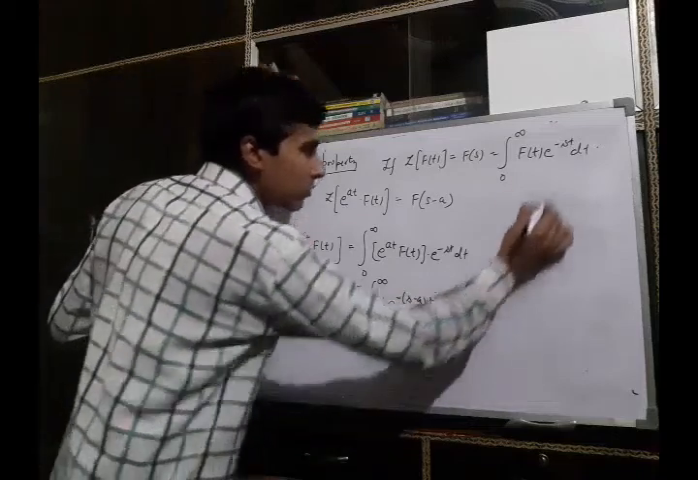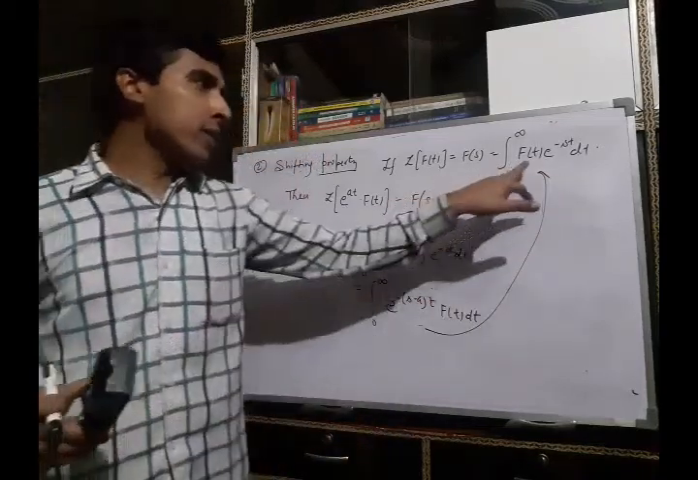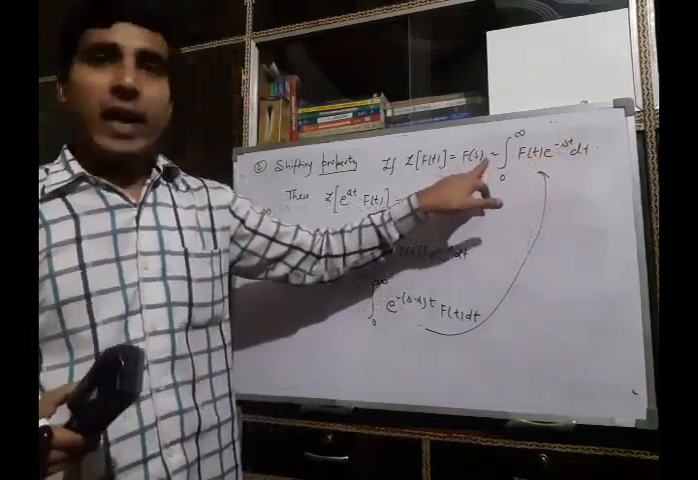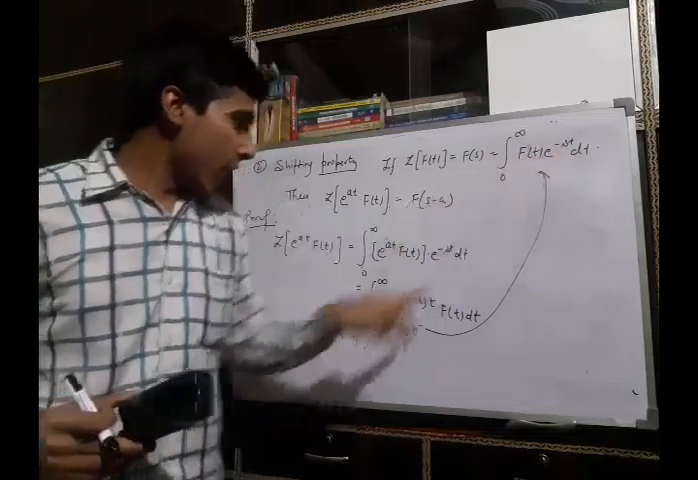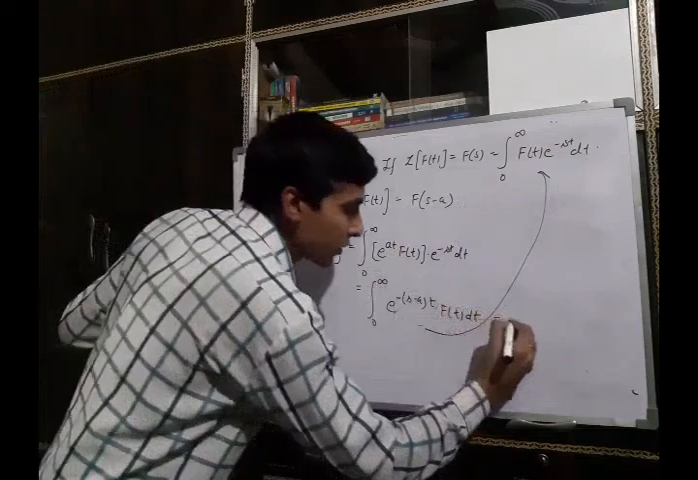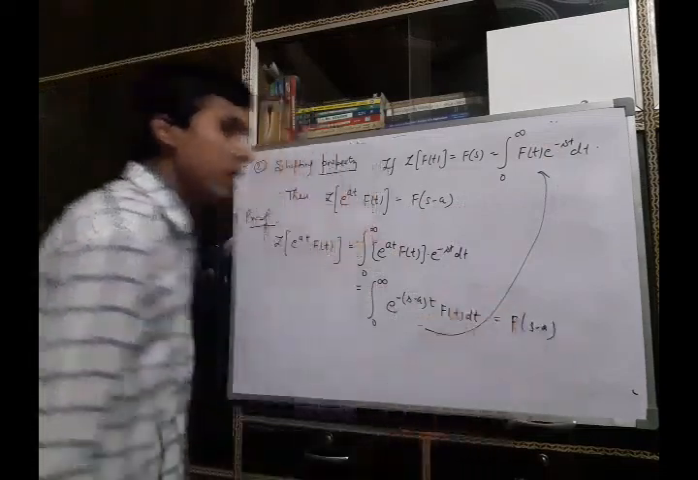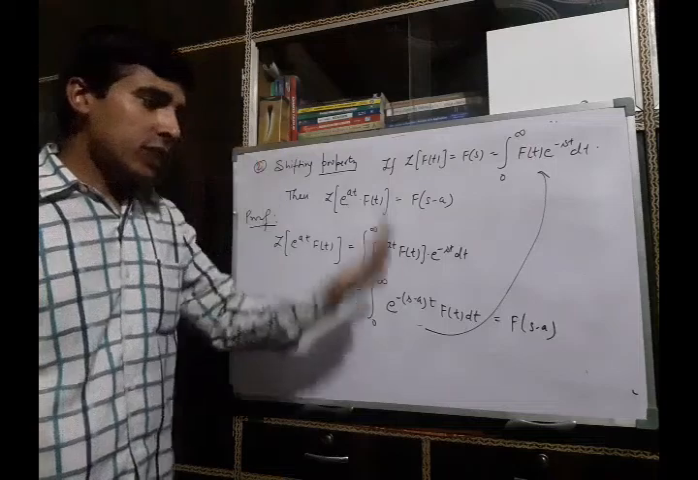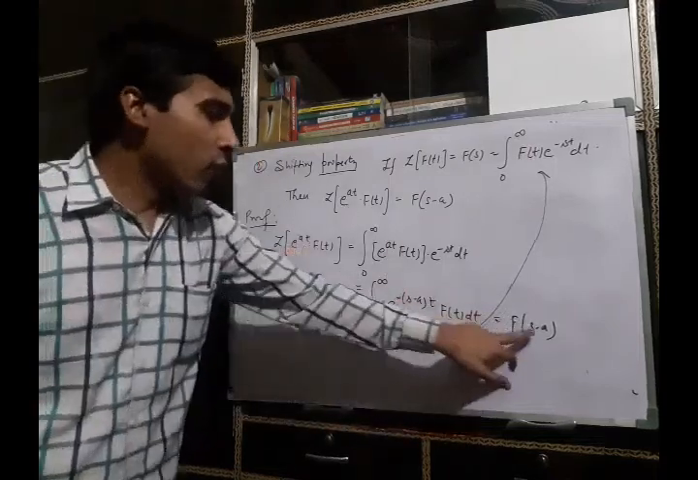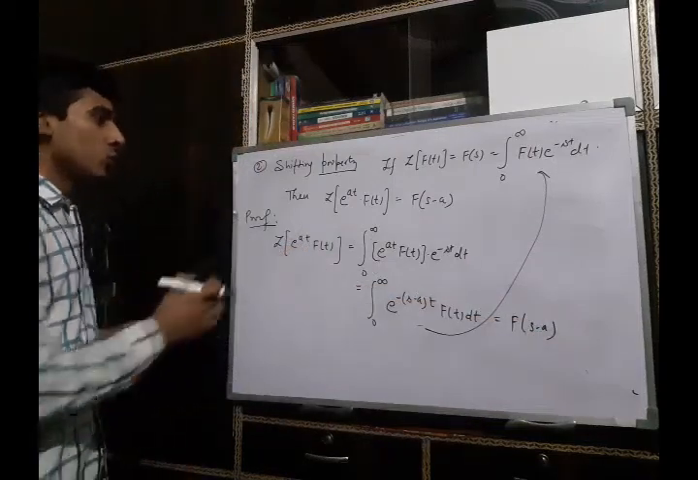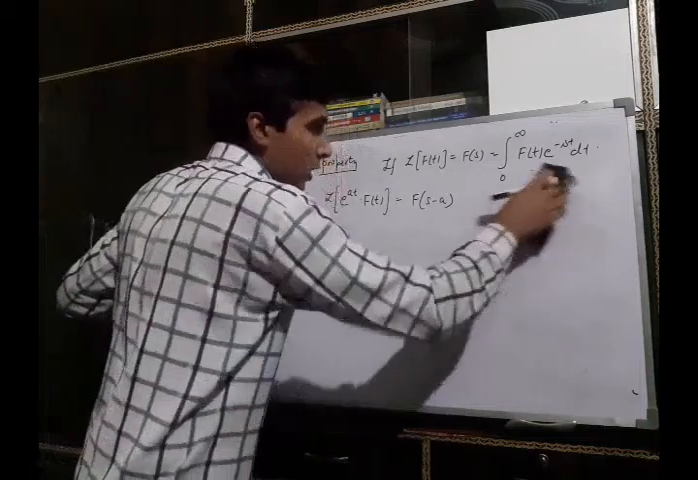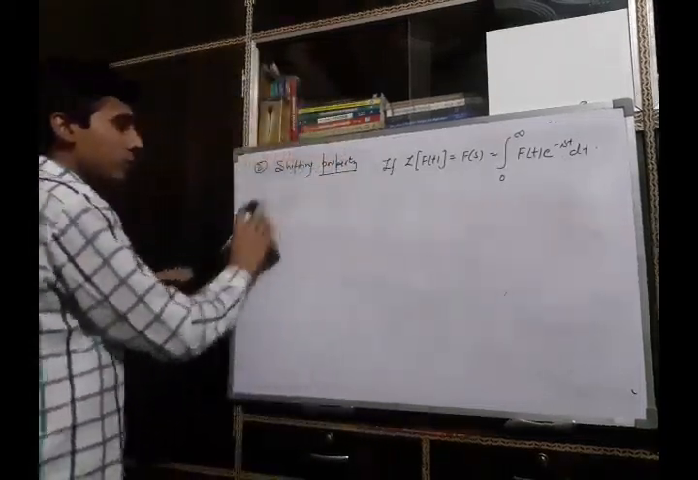Now compare this with this. You know, when e raised to power minus st into f(t) is integrated, we denote it by F(s), and instead of this, s is here replaced with s minus a. So the Laplace transform of this function is nothing but F(s minus a). That means s is shifted to the point a and the Laplace transform of this function is F(s minus a). Now what is the use of this? We consider some examples to understand the usage of this property.